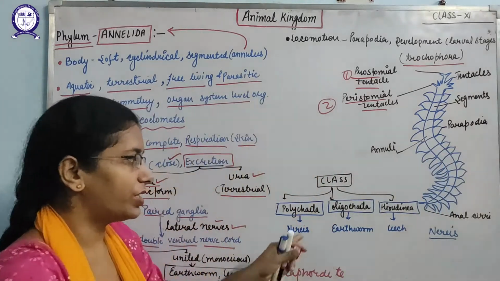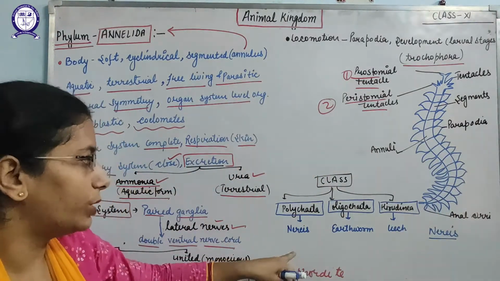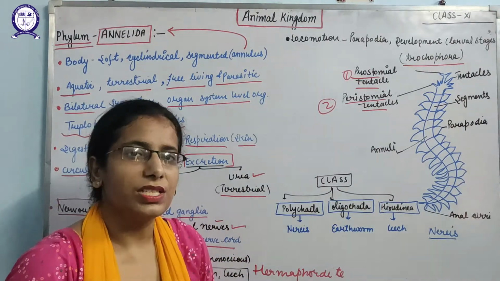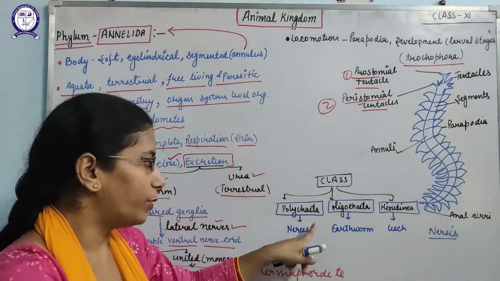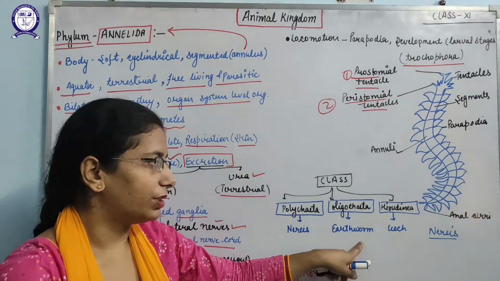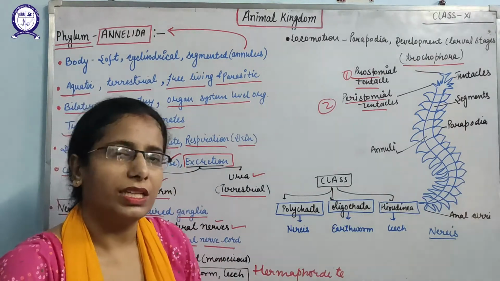There are three classes: Polychaeta, Oligochaeta and Hirudinea. According to that, Nereis, earthworm and leech are the examples. Under Polychaeta is Nereis, under Oligochaeta is earthworm, and under Hirudinea is leech.